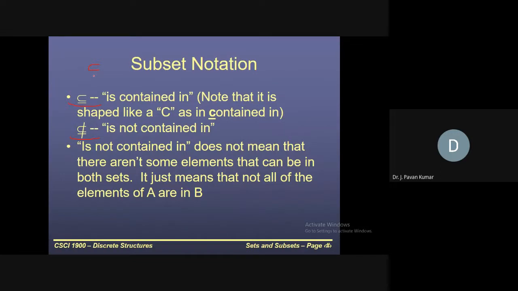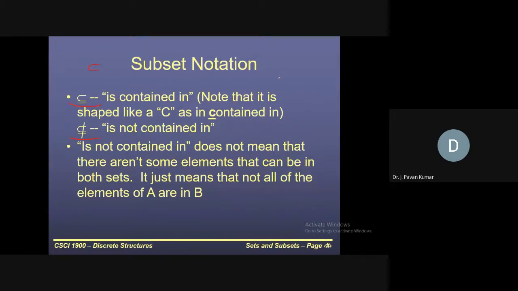A subset not including itself. If a subset is not equivalent to the given set, then we can say that kind of set is a proper subset.